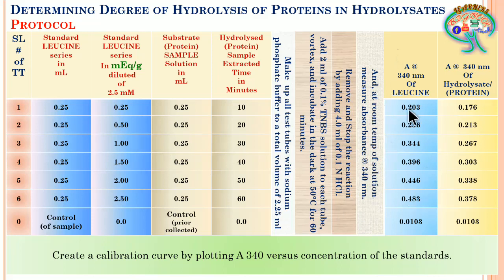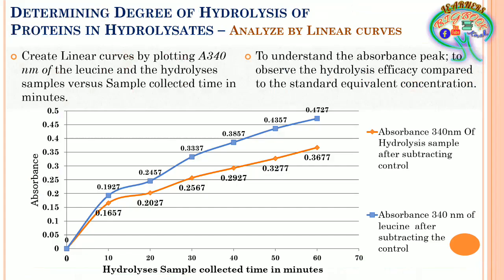Now further, these are the absorbance results which we have got. In the absorbance measurement you have to use the control without fail, and you know how to prepare the blank. And further we are going to plot these values in graphs. So further we have to create a calibration curve, that is absorbance at 340 nanometer versus the concentration of the standards. Now further, before that, let us observe the linear curve graph,